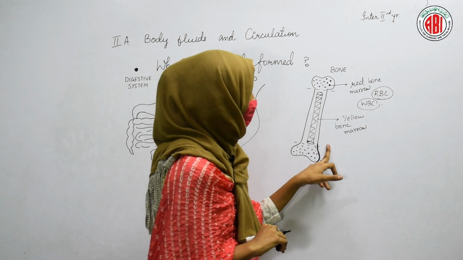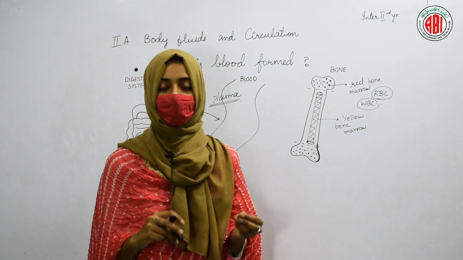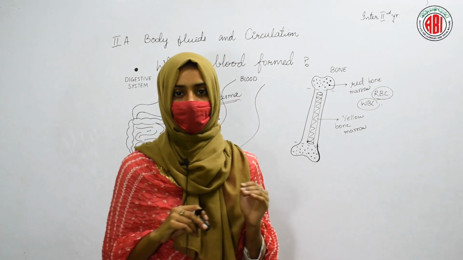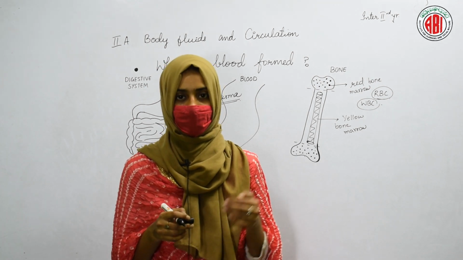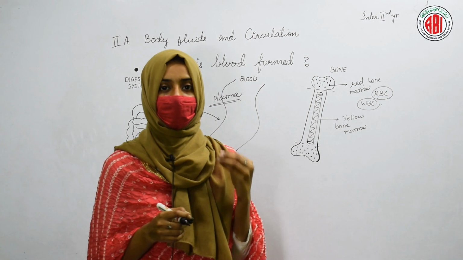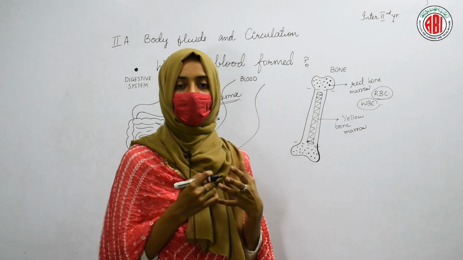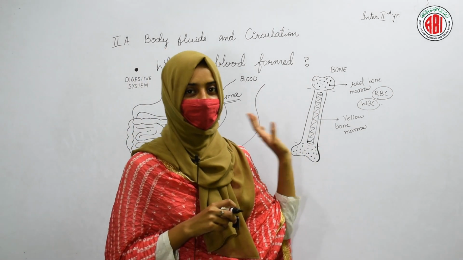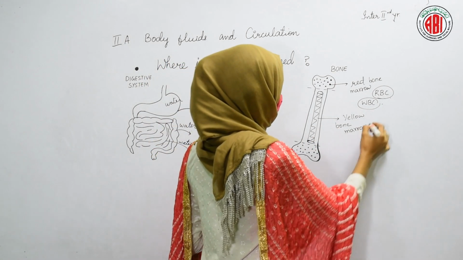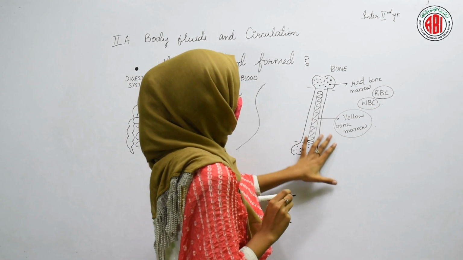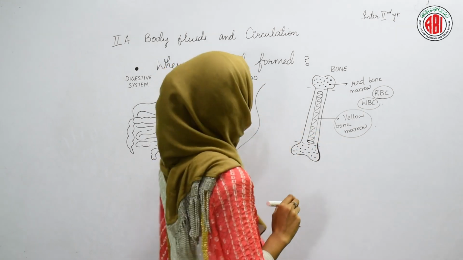What about yellow bone marrow? What is the function of yellow bone marrow? If you meet with an accident and a huge amount of blood flows out of your body, your body requires more and more red blood cells and white blood cells in its blood. In that emergency situation, yellow bone marrow activates itself. It helps in the formation of red blood cells. It initiates the process by which red blood cells are formed. So yellow bone marrow can form the cellular component of the blood only in an emergency situation.